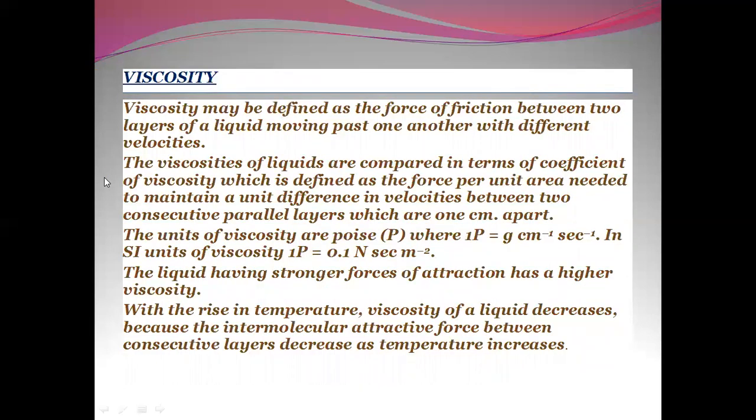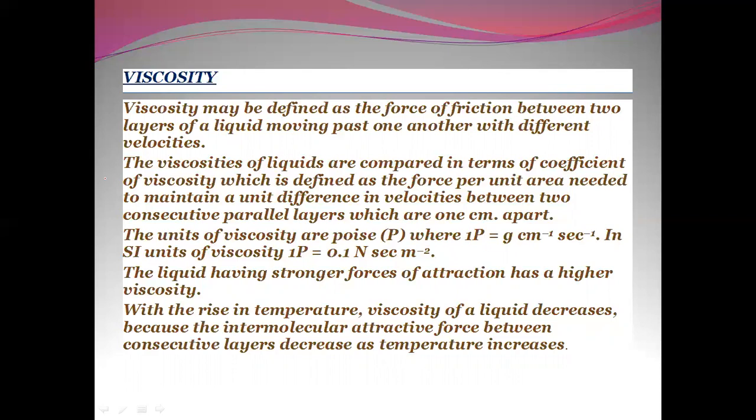Viscosity. Viscosity may be defined as the force of friction between two layers of liquid moving past one another with different velocities. Viscosities of liquids are compared in terms of coefficients of viscosity, which is defined as the force per unit area needed to maintain a unit difference in velocities between two consecutive parallel layers which are 1 centimeter apart.